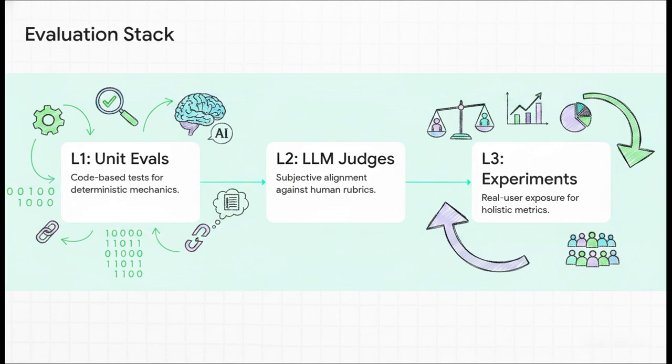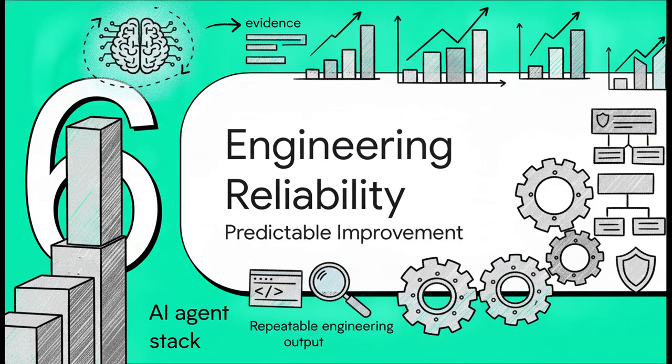This measures holistic success through A/B testing or canary deployments. It creates this perfect feedback loop. Insights from real users refine your Level 2 rubrics, and failures caught anywhere in the system seed brand new Level 1 deterministic tests. And our final section, number 6, engineering AI reliability.